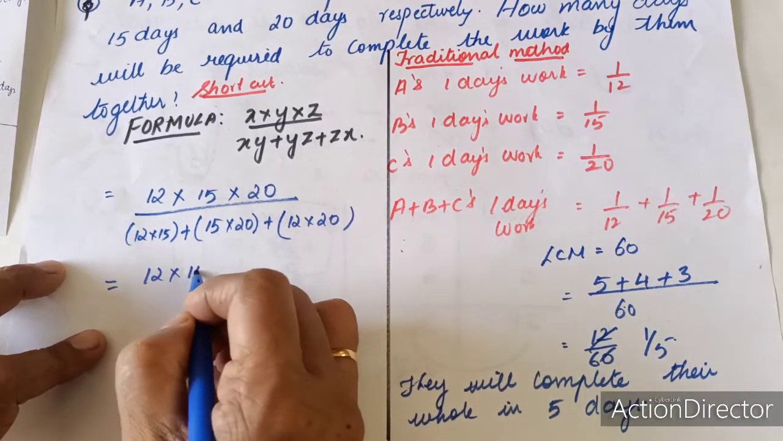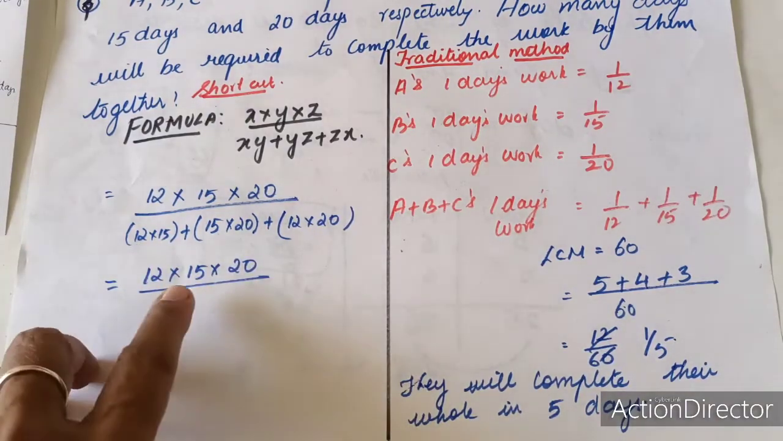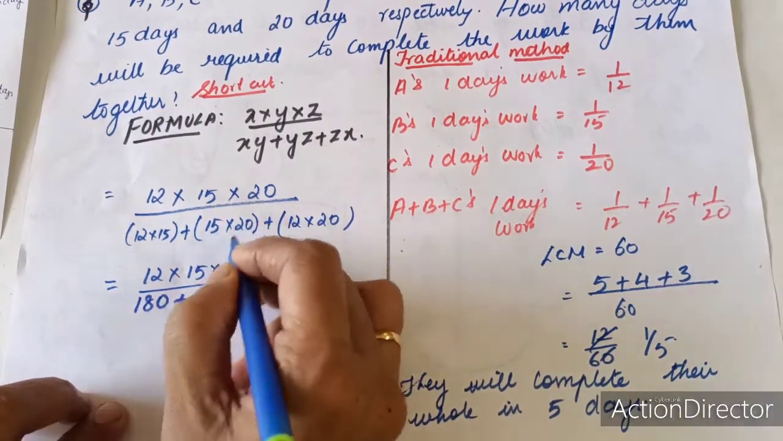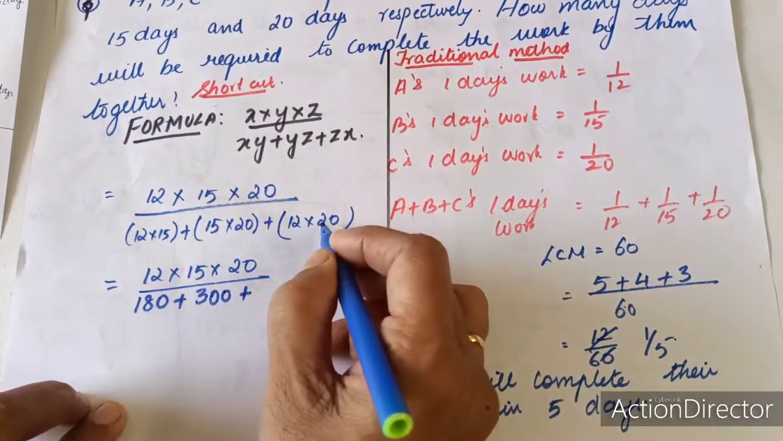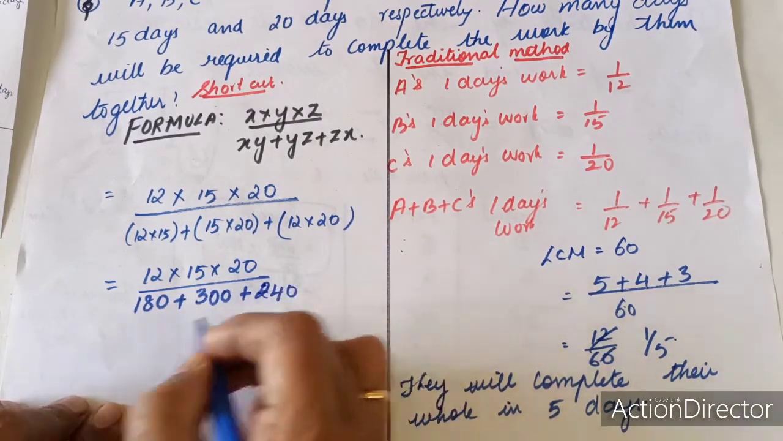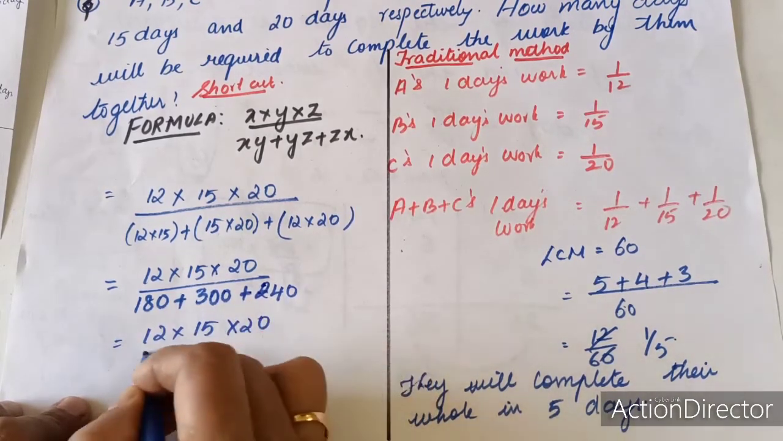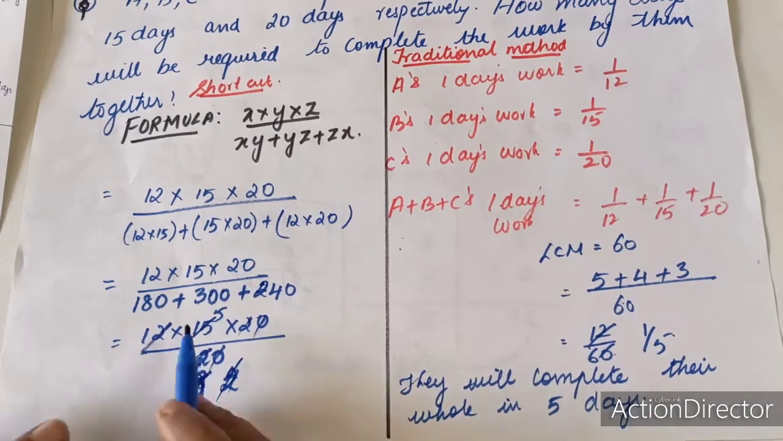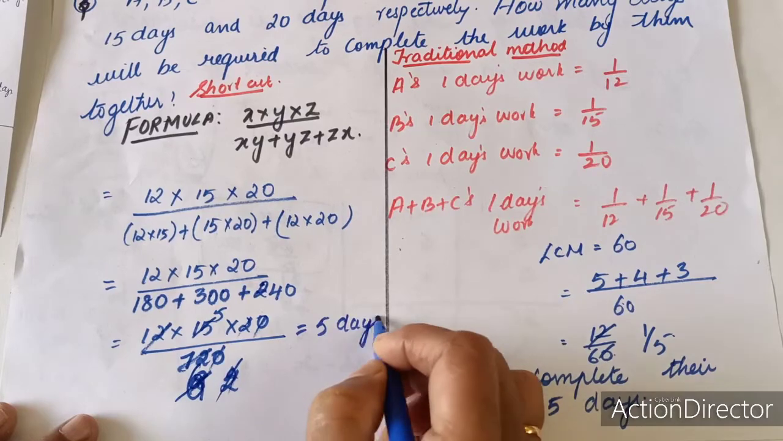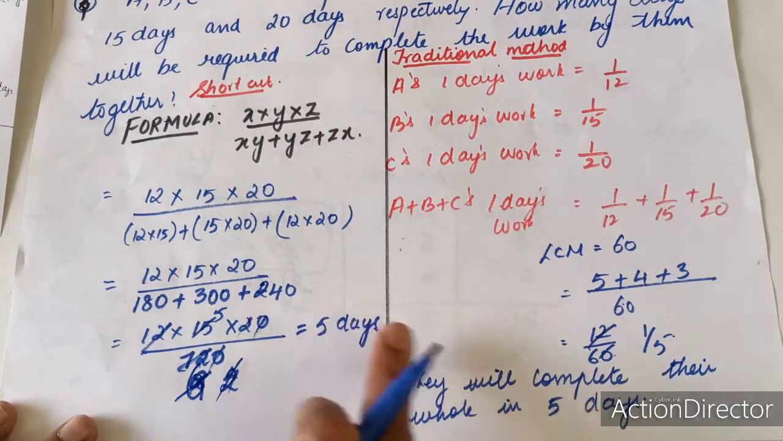Now it is 12 into 15 into 20 upon, you have to multiply these values and write it together so that we can cancel. 12 into 15 is 180, plus 15 into 20 is 300, plus 12 into 20 is 240. So now you can add all these and then cancel. Now after adding and cancelling we are getting 5 days. So both by the formula method and the traditional method you are able to see you are getting the same answer.